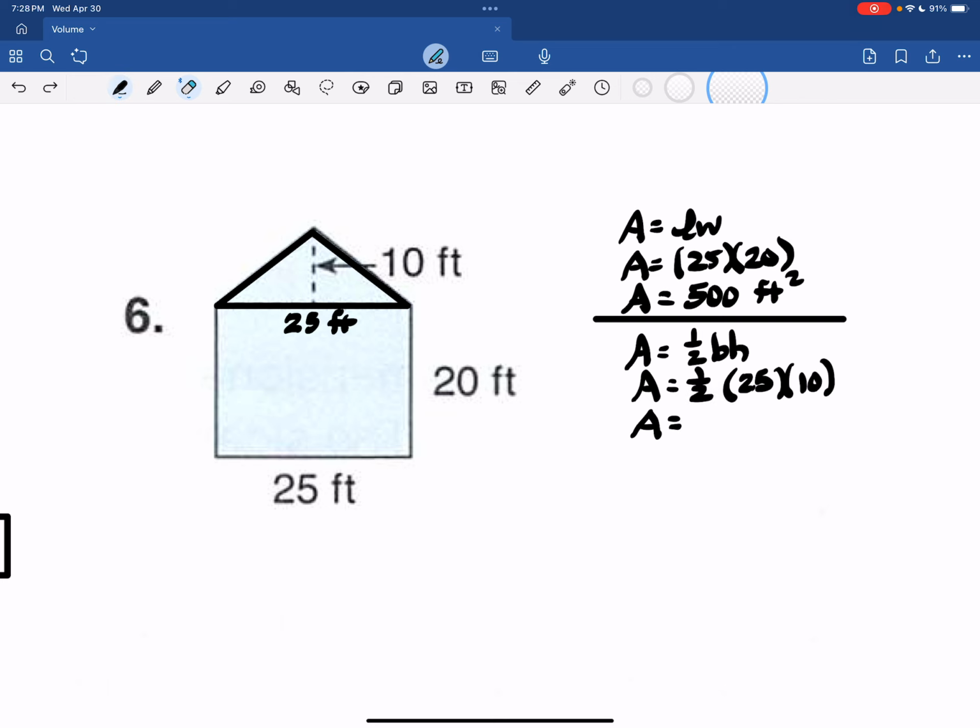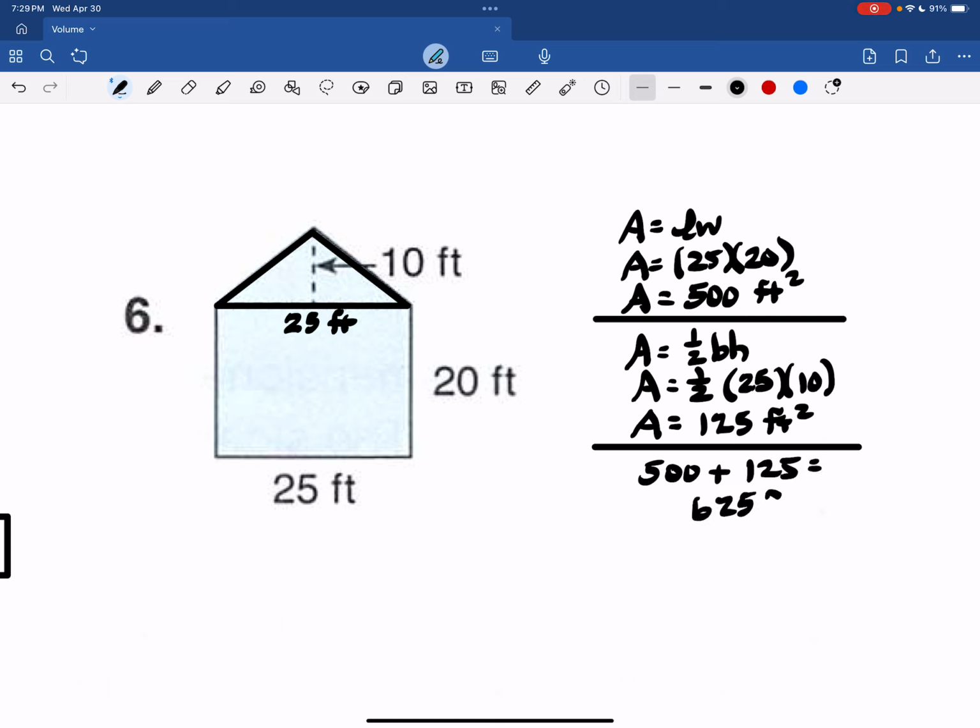So this is going to be half of 250, which is 125 square feet. And this time we don't have a bite out of the problem. We have two pieces put together. So we have 500 plus 125, and that is 625 square feet.